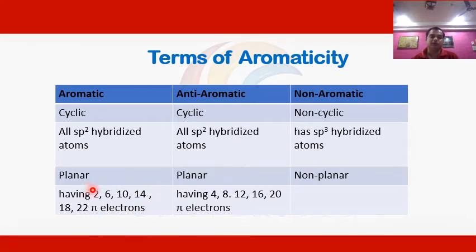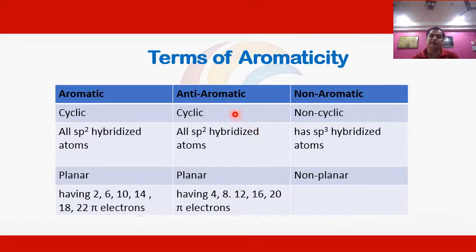So compounds that follow all these conditions must be aromatic in nature, as in the case of benzene or other compounds.